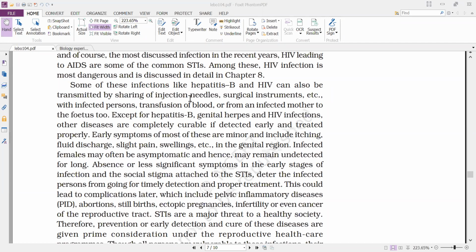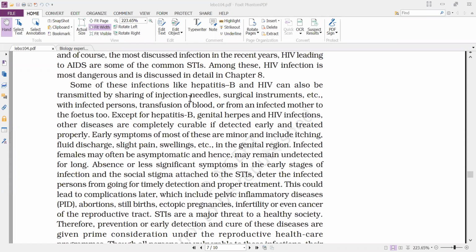But hepatitis B and HIV, along with sexual intercourse, are also transmitted by other routes: using contaminated needles, that is, sharing injection needles and surgical instruments with infected persons.